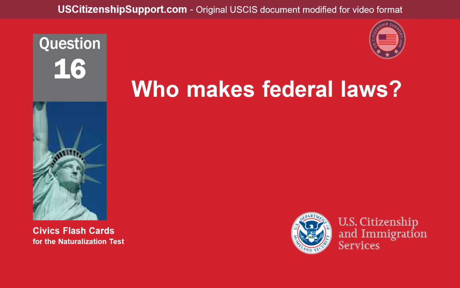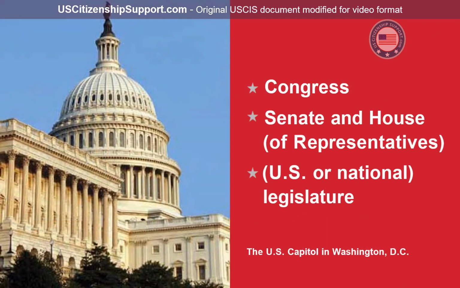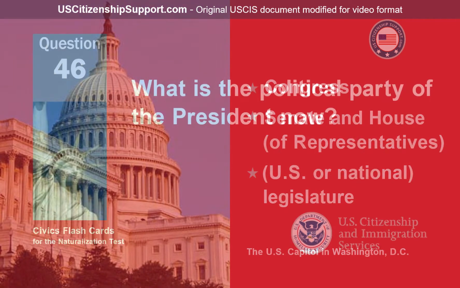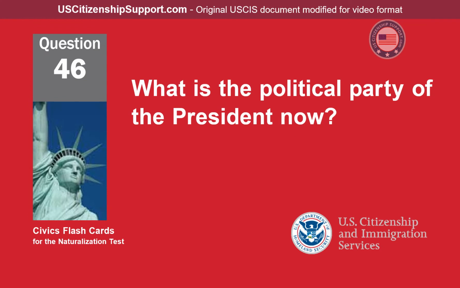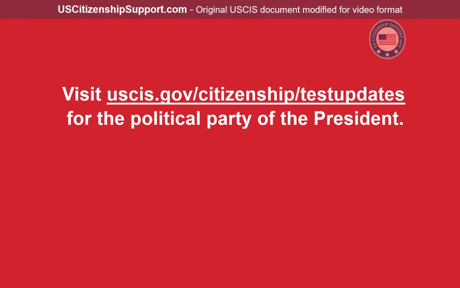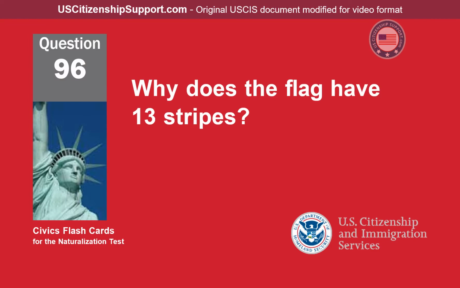Who makes federal laws? Congress, Senate and House of Representatives, U.S. or national legislature. What is the political party of the president now? Why does the flag have 13 stripes?